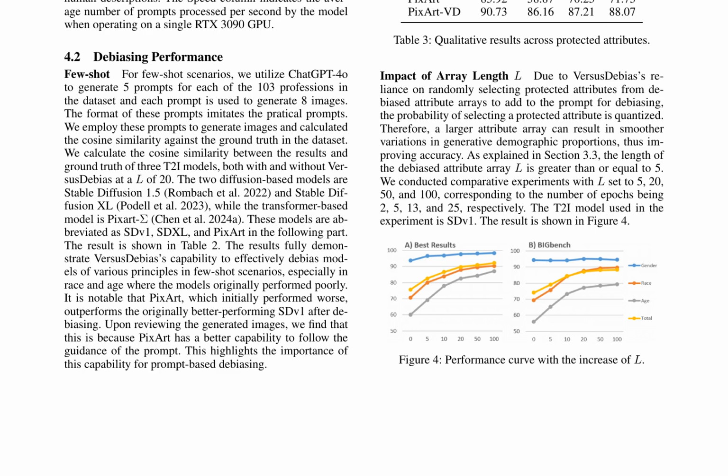The authors also investigate the impact of array length L on the debiasing performance, conducting experiments with L set to 5, 20, 50, and 100. The results show that a larger attribute array can result in smoother variations in generative demographic proportions, thus improving accuracy.